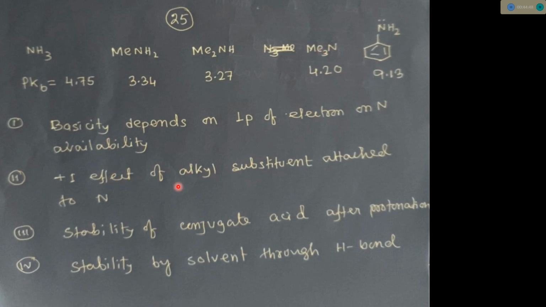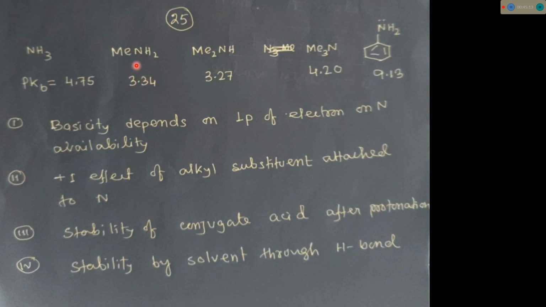So now focus on these three amines, primary, secondary and tertiary amine. Basicity of any amine depends on the availability of lone pair electron on the nitrogen. You all know, more the lone pair is available, more it will be basic.